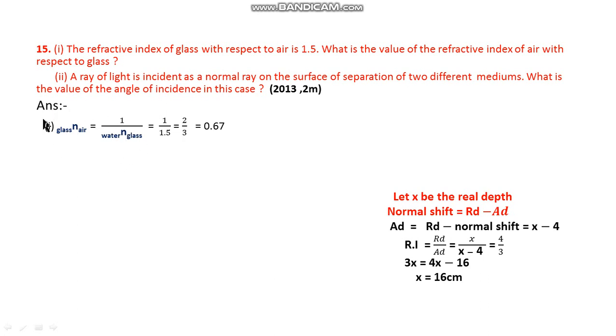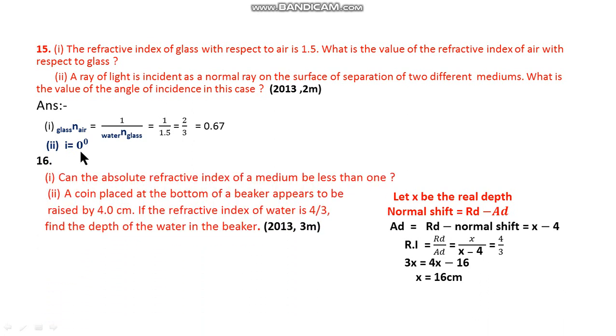By the principle of reversibility, it is possible to show that the refractive index of the second medium with respect to the first medium is equal to the reciprocal of the refractive index of the first medium with respect to the second medium. According to that, I am writing here 1 by the refractive index of glass with respect to air, which is given as 1.5. So 1.5 means 3 by 2, so you get 0.67. For the next question, a ray of light incident normally on the surface of separation of two different mediums, the angle of incidence is 0.